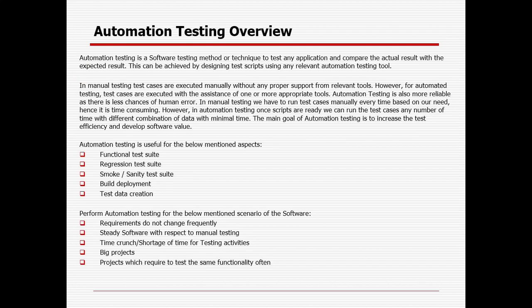So first the proof of concept, POC, should be there. After that you need to calculate the ROI, return on investment. Then the application should be stable, and your requirement should be frozen. Then you should go with automation for sanity, regression, test data creation, or the functional part.